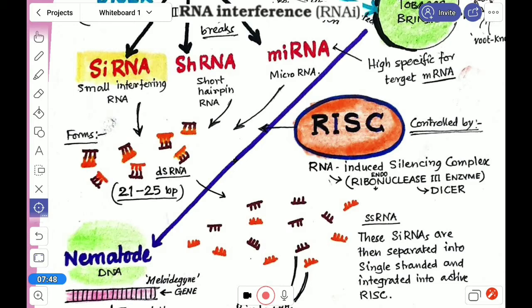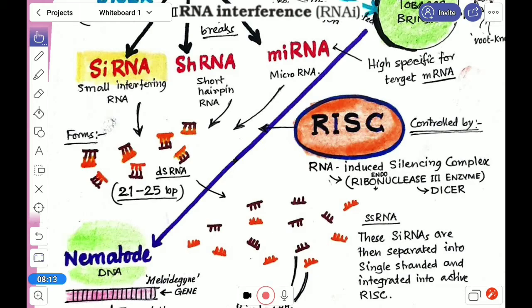This is called the RISC complex, RNA induced silencing complex. Here ribonuclease III enzymes help, already it is told that this is the Dicer which splits it in this way, and gradually this small fragment becomes single stranded. Now this interfering RNA is separated in this way.